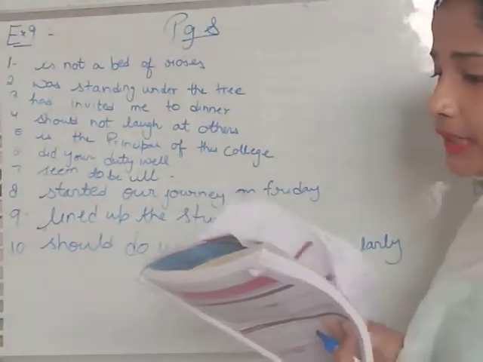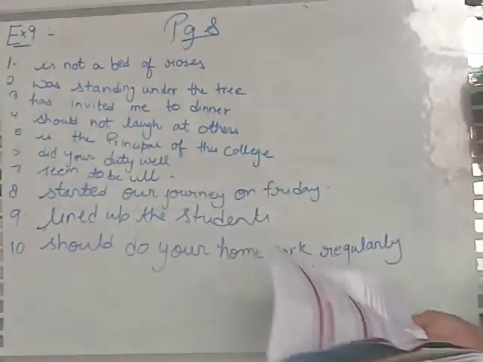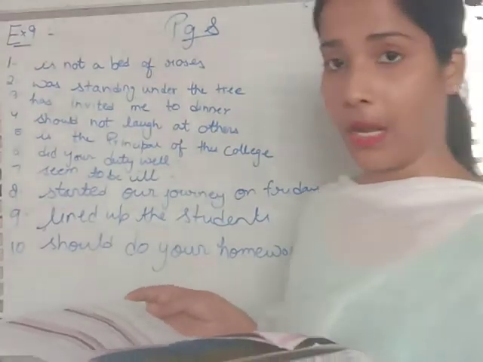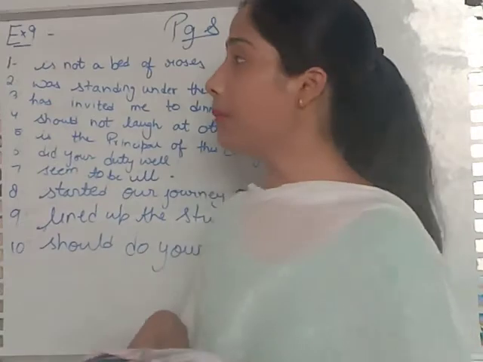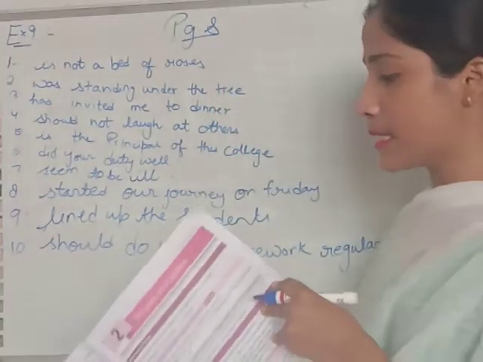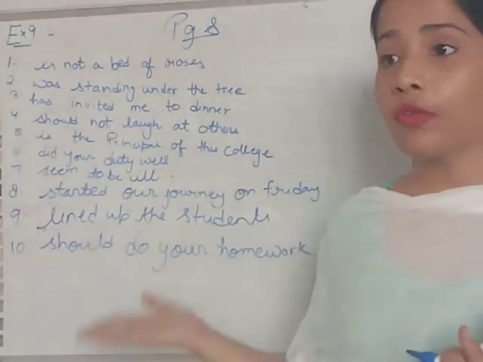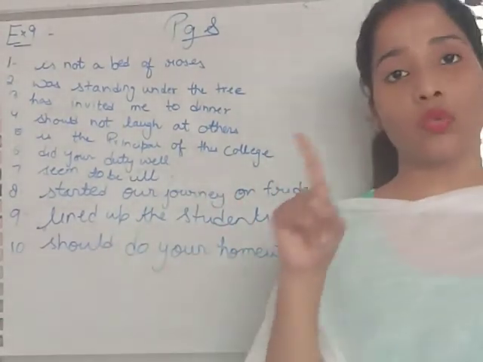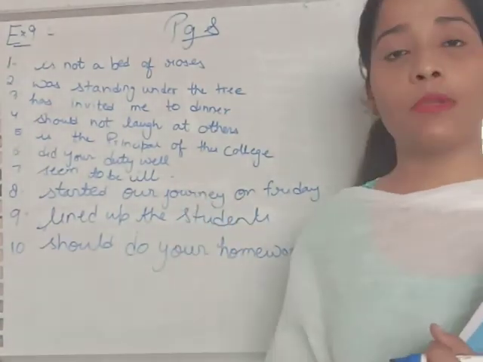So we have completed chapter 1 of our English language book, that is sentences. In this chapter we have read about the kinds of sentences, about the object and the complement, and we have done the exercises. So complete your work in your book. If you are having any doubt, you can go to the student app and you can raise your doubt from there. So I hope that you will complete your work on time.